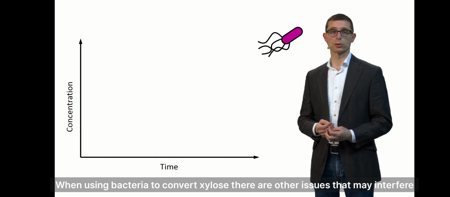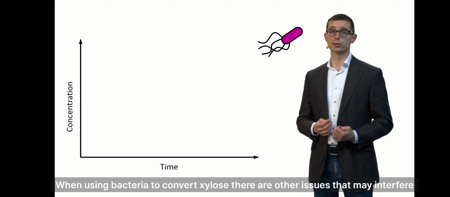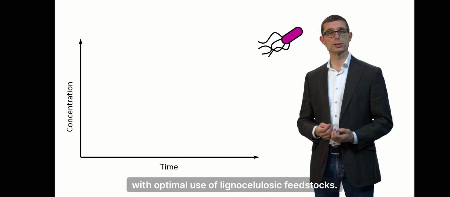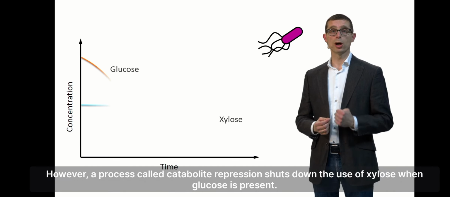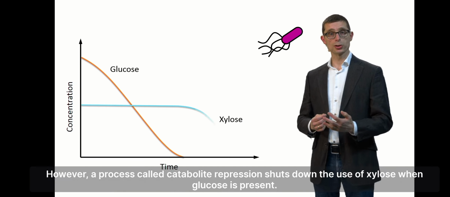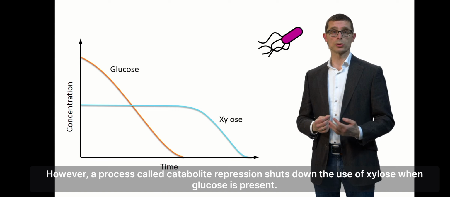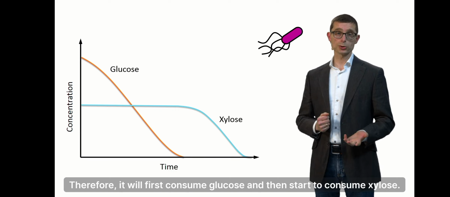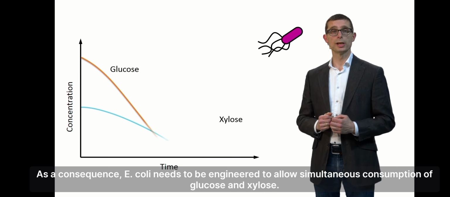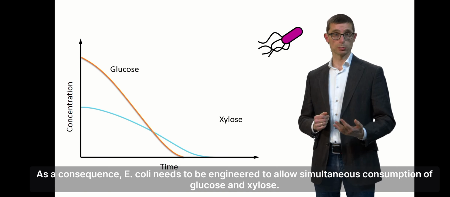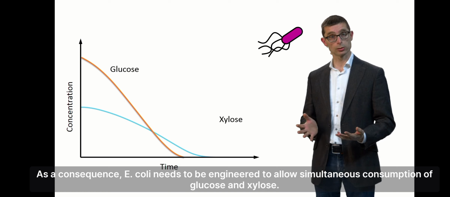When using bacteria to convert xylose, there are other issues that may interfere with the optimal use of lignocellulosic feedstocks. E. coli has the capacity to use xylose. However, a process called catabolite repression shuts down the use of xylose when glucose is present. Therefore, it will first consume glucose and then start to consume xylose. As a consequence, E. coli needs to be engineered to allow simultaneous consumption of glucose and xylose.